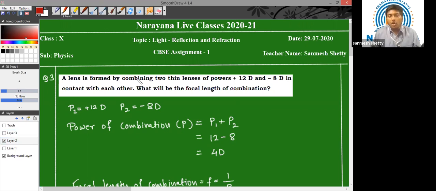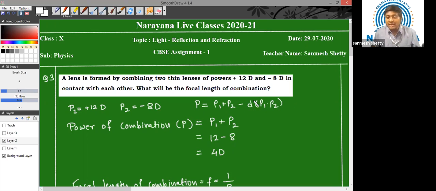A lens is formed by combining two lenses of powers 12 diopter and -8 diopter in contact with each other. What will be the focal length of the combination? Now, children, to find the power of the combination of lenses, we have a general equation which is given by P is equal to P1 plus P2 minus D into P1 into P2. This is the general equation, children.